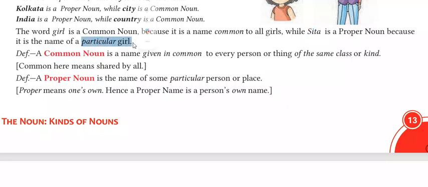If I am saying Sarah, or Miss Jabin, or Mr. this or that, it means I am representing a particular person. That will be called a proper noun. So a common noun is the name given in common to everyone, while a proper noun is the name given to a particular person. I hope it is clear so far.